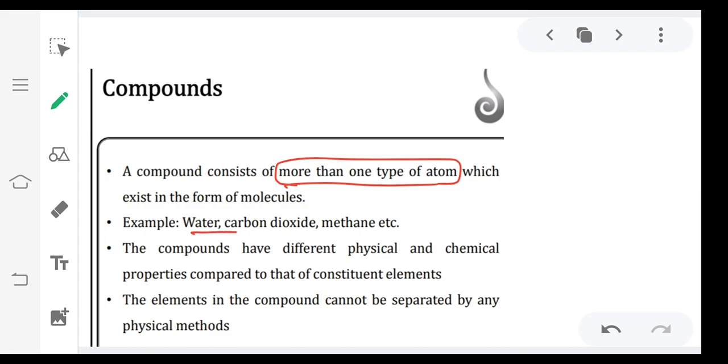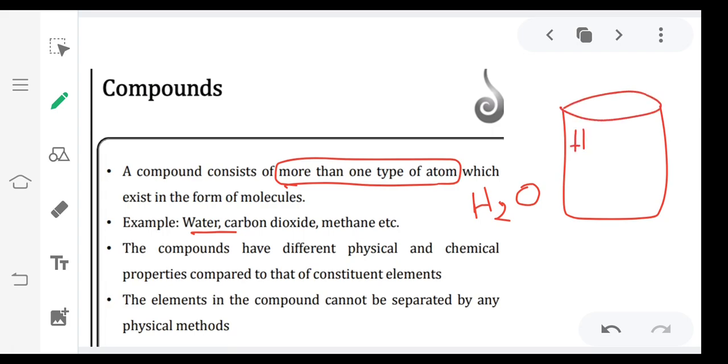Example, water. You know water, molecular formula is H2O. Suppose I take a glass of water. In this glass of water there are many H2O molecules. No doubt water is a pure substance, because this glass of water contains only one kind of particles, those are water molecules. But this water molecule contains more than one kind of atoms. That's why this substance is said to be a compound.